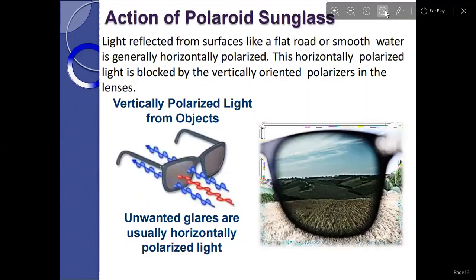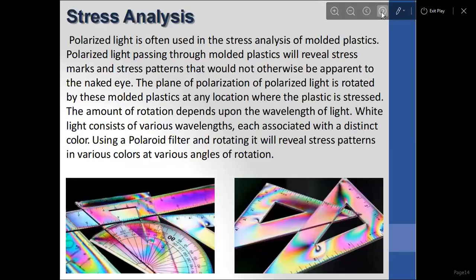Okay. So the action of Polaroid sunglasses: light reflected from a surface like a flat road or smooth water is generally horizontally polarized. This horizontally polarized light is blocked by the vertically oriented polarizers in the lenses. So vertically polarized light passes from objects; the unwanted glare is usually horizontally polarized light. Okay, this is a real life example of Polaroid sunglasses. Now, stress analysis.